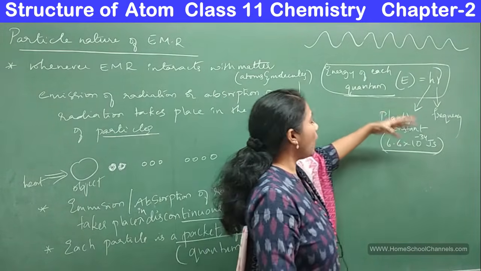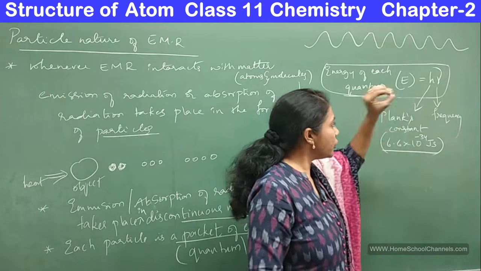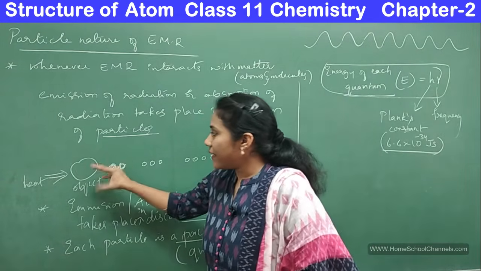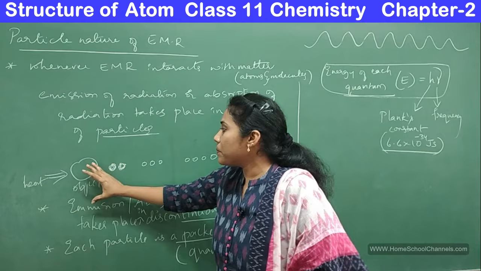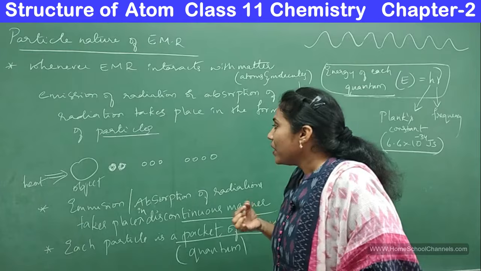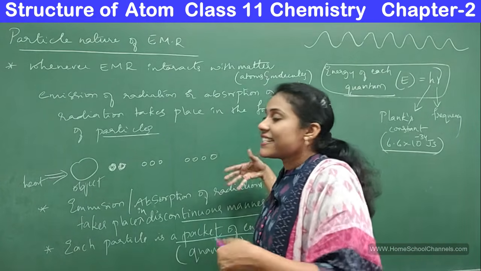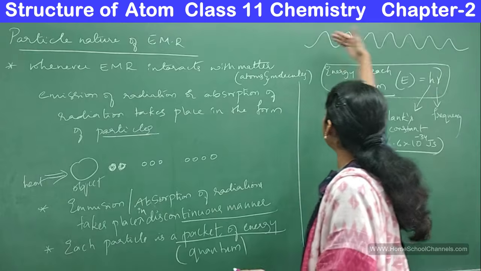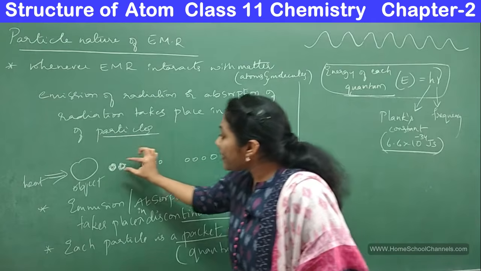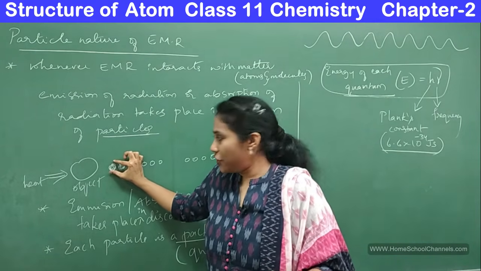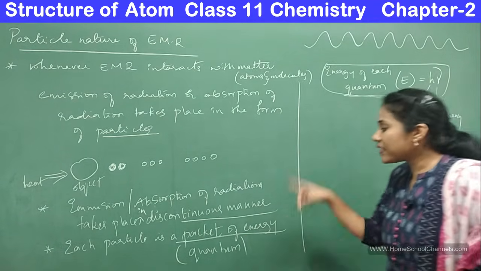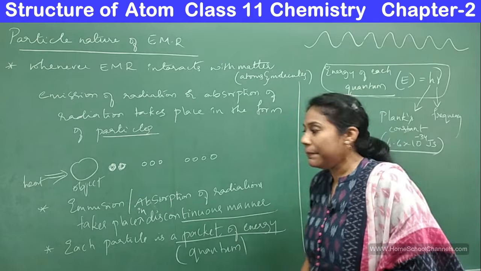I'll talk about this equation in detail later. Just try to understand this much now. Any radiation, when it is emitted by an object or absorbed by an object, always happens in the form of particles. The particles move in a discontinuous manner, not in a continuous way like a wave. Each particle has a certain amount of energy, so I can call each particle a packet of energy, and that packet of energy is called a quantum.